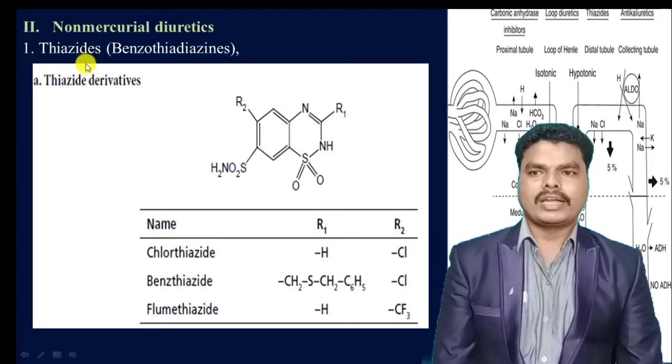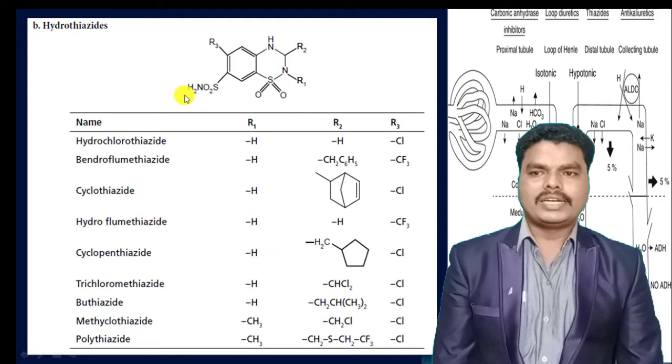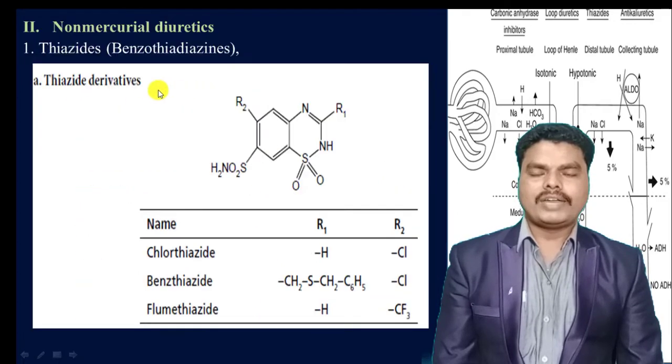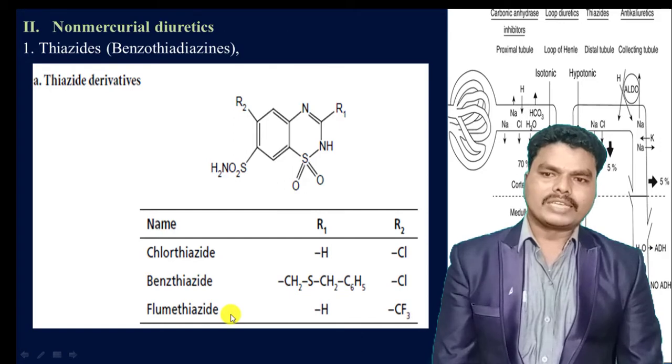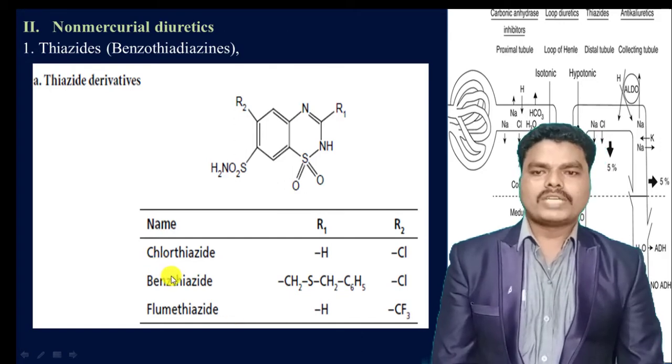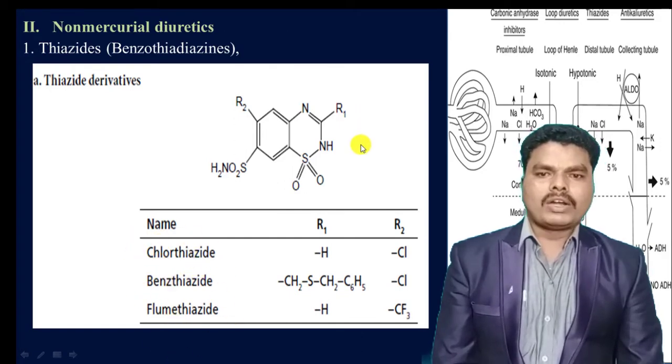Thiazide diuretics are again subdivided into thiazide derivatives and hydrothiazides. Thiazide derivatives consist of a basic structure like this, that means a thiazide ring and a sulfamyl moiety at the 7th position. Examples of thiazide derivatives include chlorothiazide, benzothiazide and flumethiazide. These compounds have different substituents at the R1 and R2 positions.